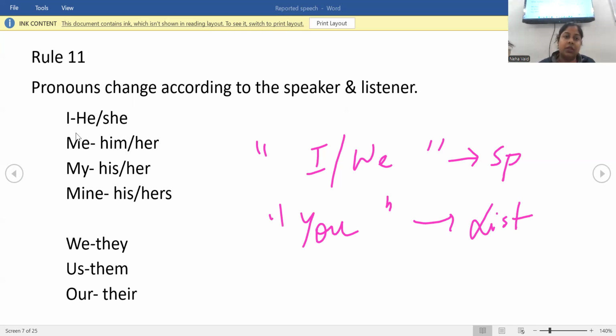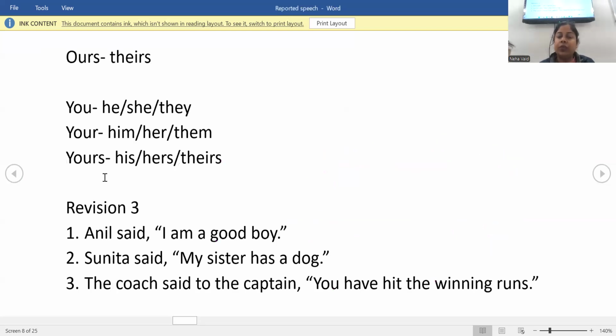Okay. So these are the different forms of I, me, my, mine. This is the first form. We, us, our: the first person plural shift. So you should know all your basic pronouns, how to change them also. Next we have the you version: you, your, yours. So that is a possibility. It can be changed to he, she, they. That can change to me also, in case I am the listener.